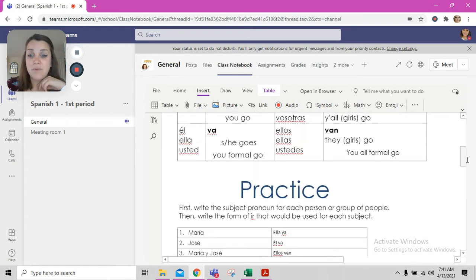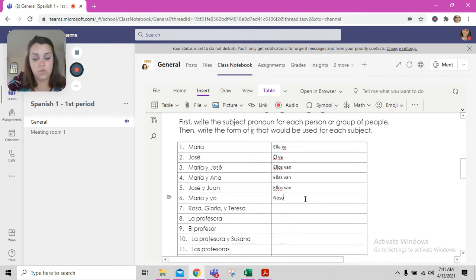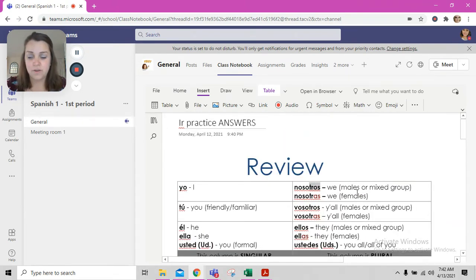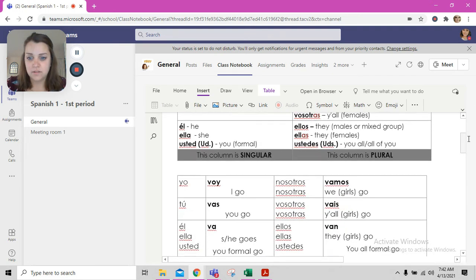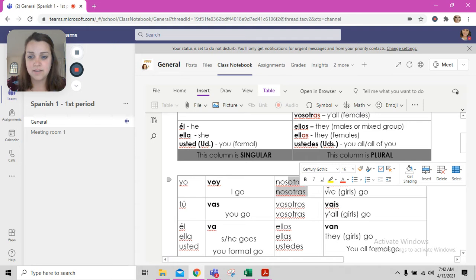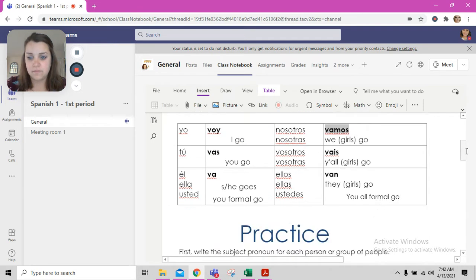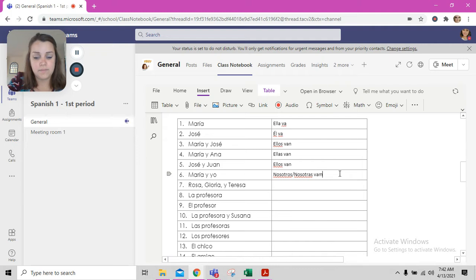All right, so I'm going to write both. I'm going to write nosotros or nosotras. And then I'm going to know if people aren't fully paying attention because they didn't choose one. You have to choose one, okay? Just pick one. Then we're going to have to choose the verb that matches from that box. So we chose something from the top right-hand box. So here we have our nosotros, nosotras. And here's our verb, vamos. So we're going to say nosotros vamos or nosotras vamos. Make sure that you pick one.